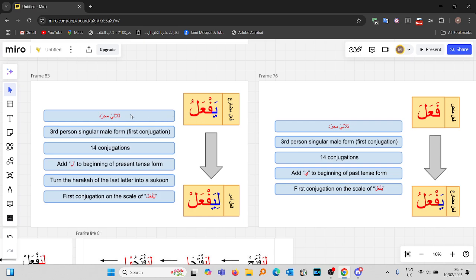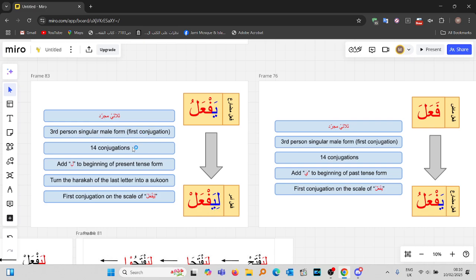So first of all, thulathi mujarrad. Like we've mentioned for the fi'l mudari, our discussion when it comes to sarf is going to be on the thulathi mujarrad based verbs for a while. So we're still touching upon the thulathi mujarrad based verbs. And when we're making this transition from the fi'l mudari to the fi'l amr over here, we're doing so by looking at the first conjugation, which is the third person singular male form. The first conjugation of the fi'l mudari that we have learned is yaf'alu, correct? And the first conjugation of the fi'l amr is liyaf'al.